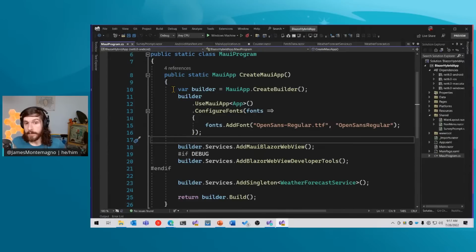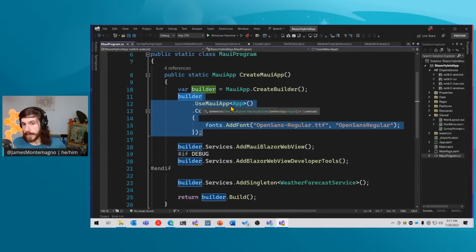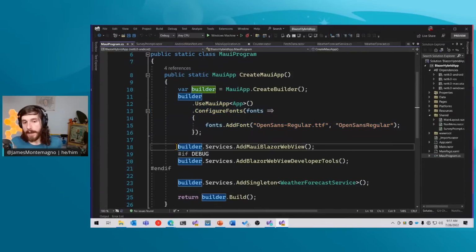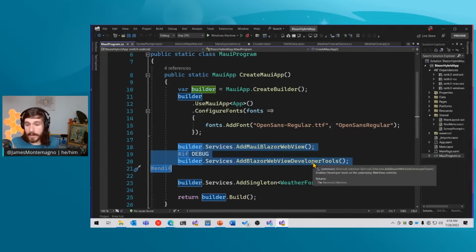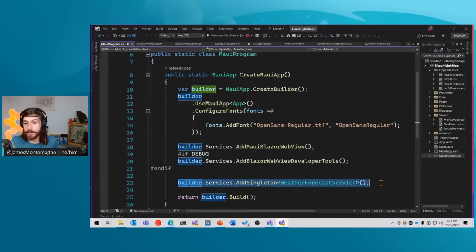So here we can see that the builder is starting up using an app. It's configuring fonts. There's lifecycle events. There's all sorts of things in there. And then it's starting up and injecting into the services the MAUI Blazor web view. And also here, if in debug mode, it's enabling the Blazor web view developer tools, because you don't want those in runtime. You want to turn those off. And then additionally, it is registering that weather forecast service that will be used in that Razor page that we saw earlier from Blazor.